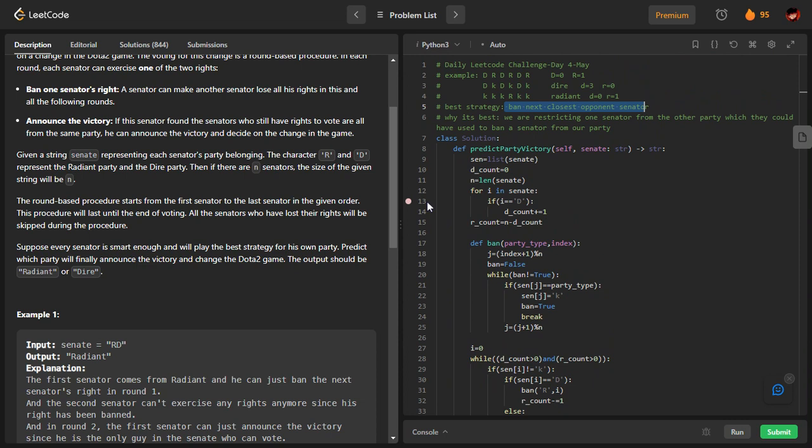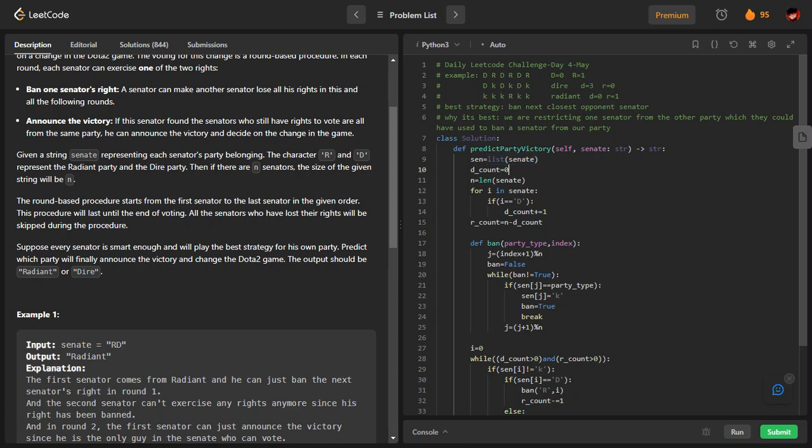So let us see what we are doing in terms of code. I'm making a list out of it because, as I told you, whichever senator is getting banned, I am replacing the letter with K. But in strings we cannot do that. Strings are immutable, and immutable means we cannot modify its content. That's why I'm making a list out of it. I will call it SCN, short form of Senate.